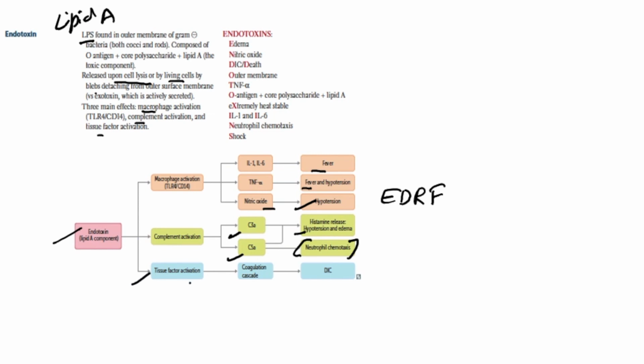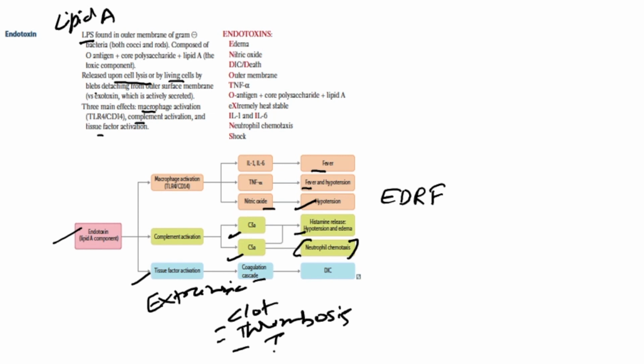Endotoxin also causes tissue factor activation, and tissue factor activation leads to the initiation of the extrinsic coagulation cascade, that causes systemic clot formation, thrombosis, right? Thrombosis and consumption of the platelets and coagulation factors lead to thrombocytopenia, right?